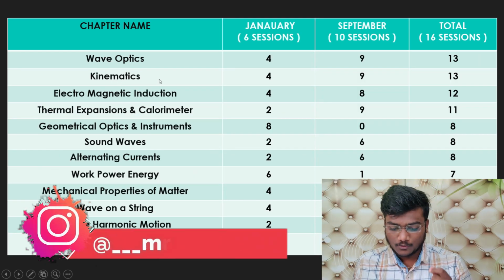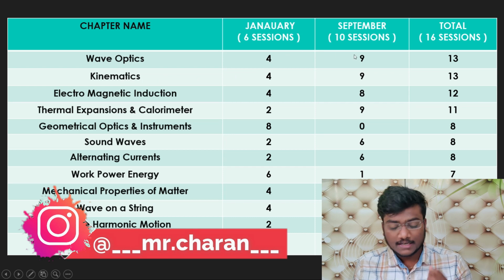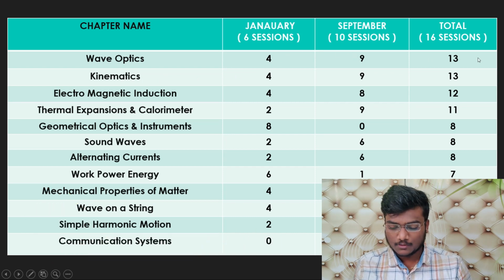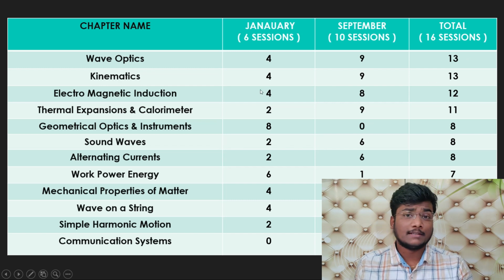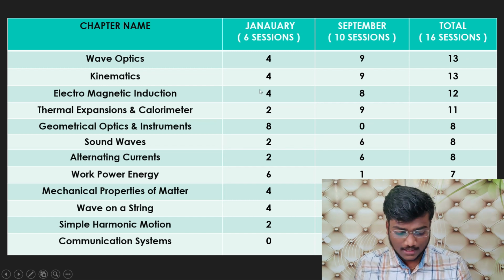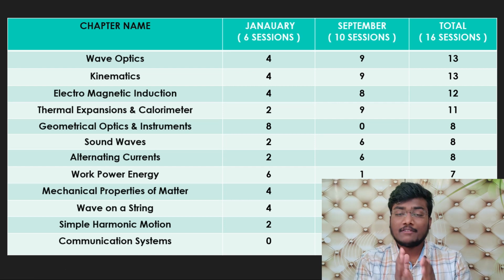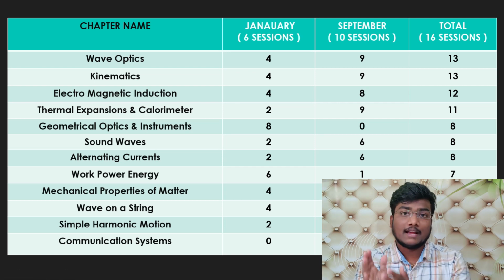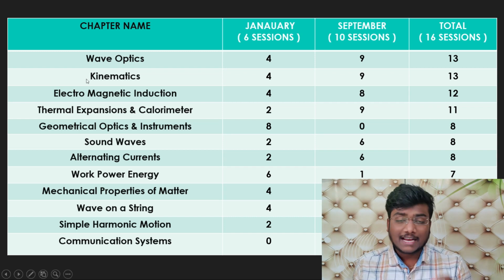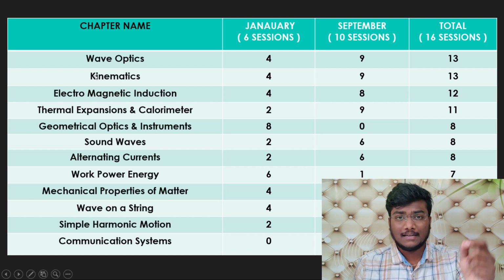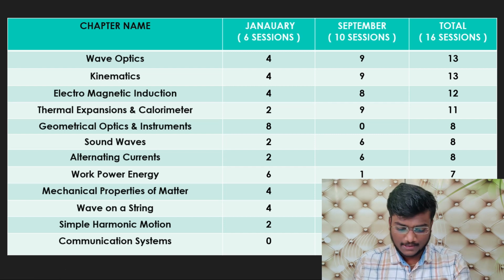Next comes wave optics: 4 in the 6 sessions of January, 9 in the 10 sessions of September, so a total of 13 in 16 sessions. Kinematics: 4, 9, 13. Kinematics includes vectors and all those things. When I divide these chapters into green, red and orange zones, I will be dividing them in detail so it becomes easy for you. Here kinematics includes all of them, like relative motion, vectors and all.